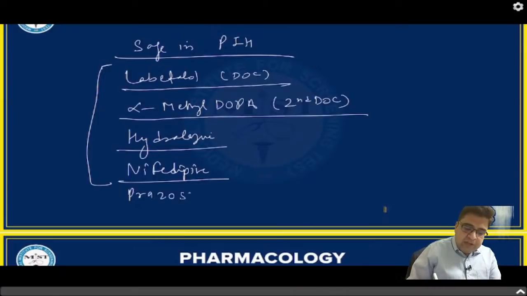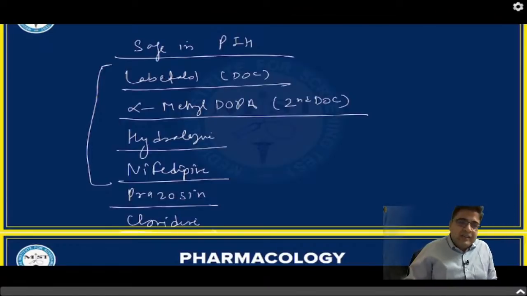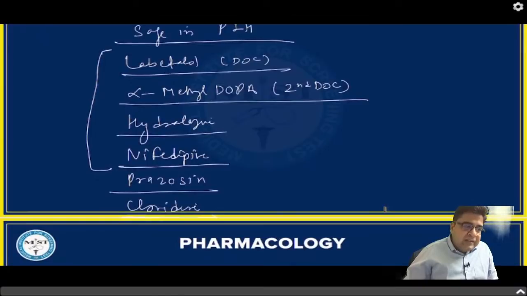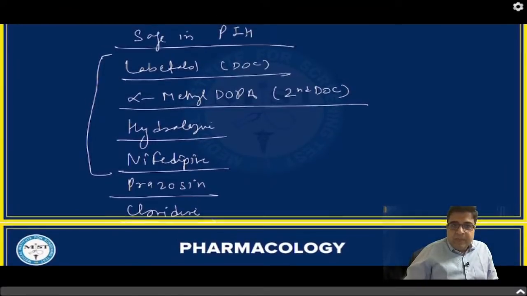So prazosin can also be given, and clonidine. So prazosin, clonidine can also be used. So these are the 6 medicines which are safe. Rest of the medicines are comparatively unsafe. We should not use those medicines. Right?